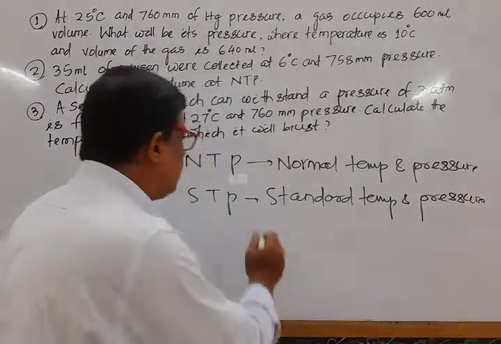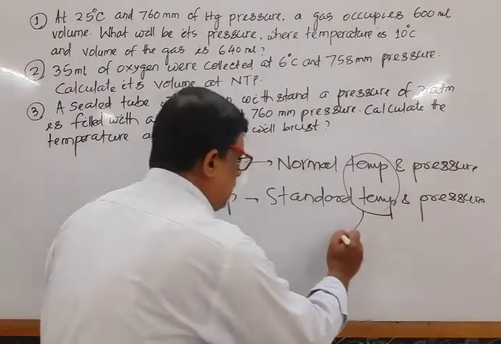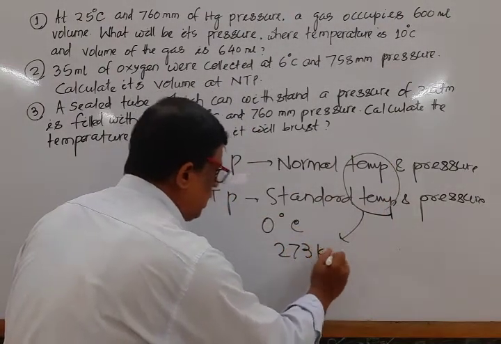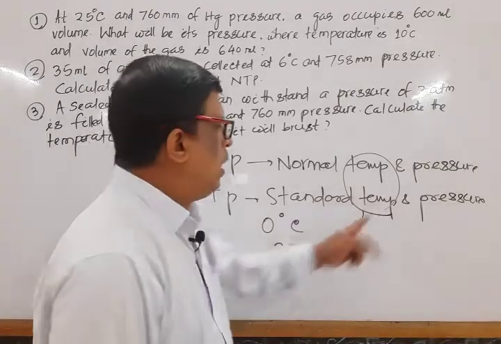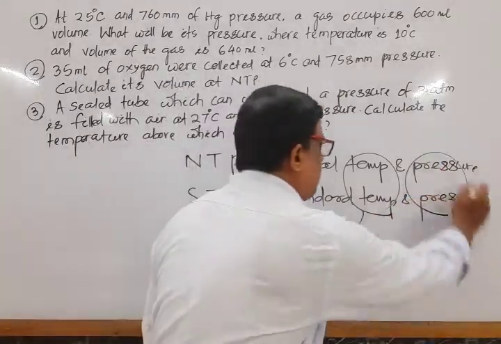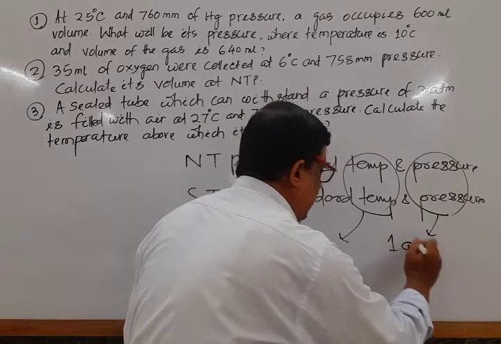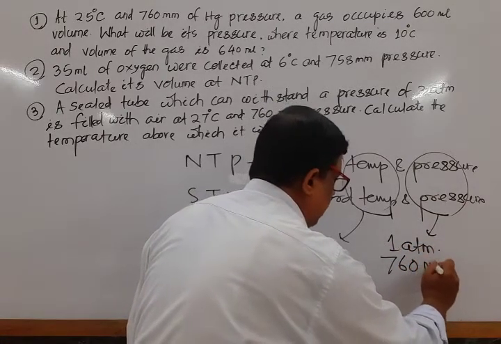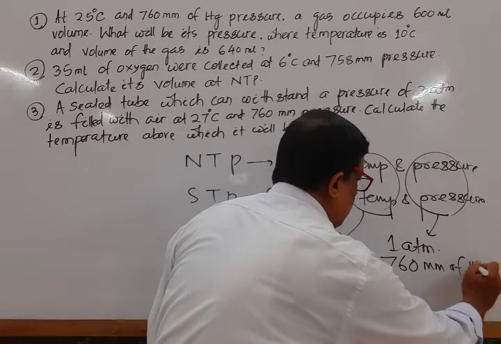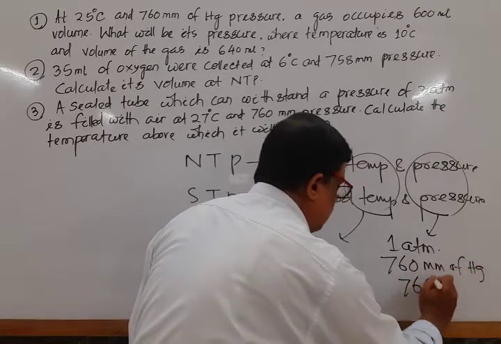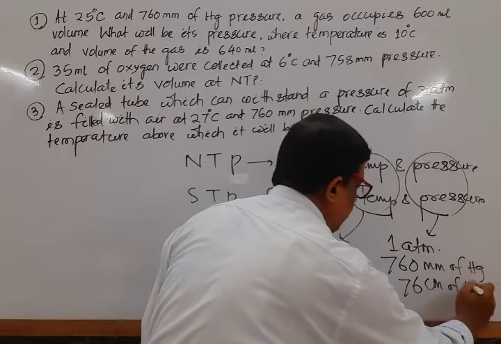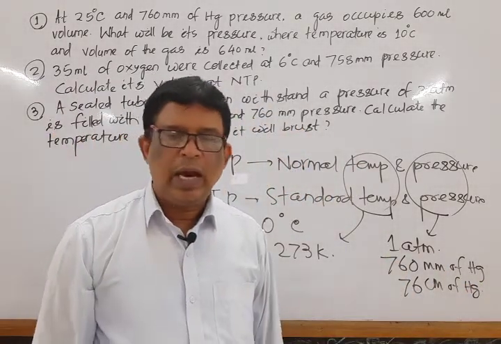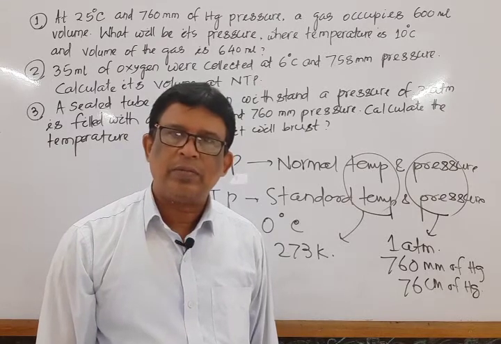This normal or standard temperature is 0 degrees Celsius or 273 Kelvin, while the normal or standard pressure is 1 atm, 1 atmosphere pressure, or 760 millimeter of mercury, or 76 centimeter of mercury. This is known as standard temperature and standard pressure.